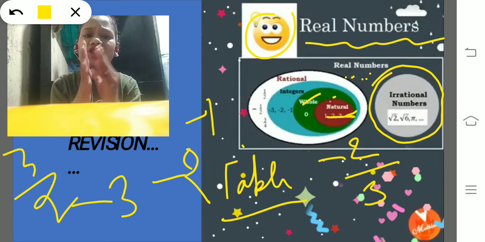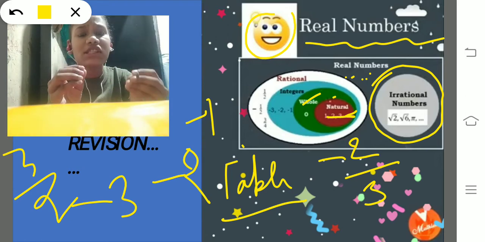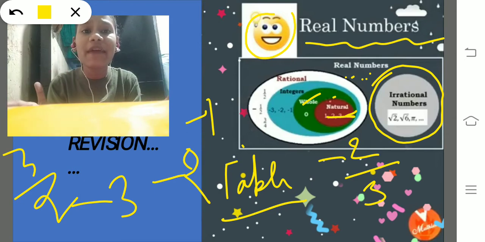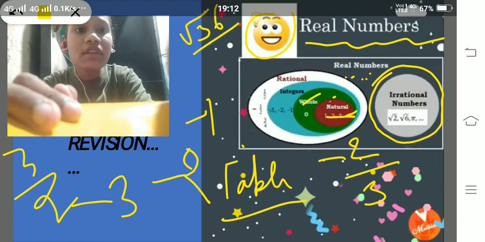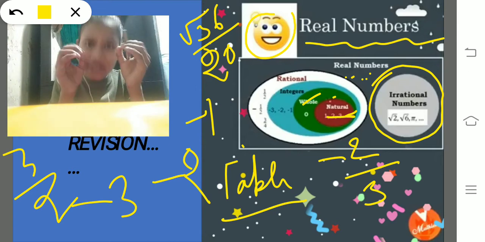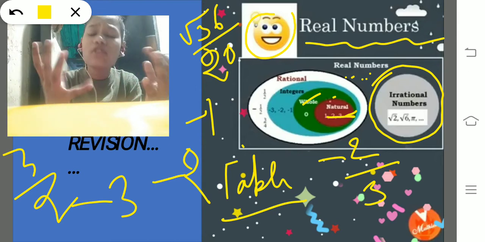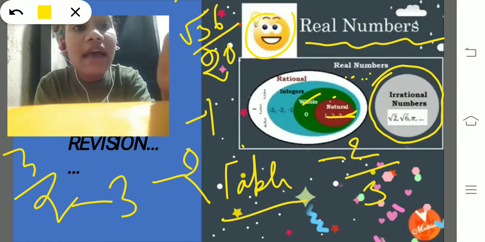The irrational number definition is very simple. Irrational numbers are those numbers which are not in the form of p/q. If you write √36/20, is it in the form of p/q? You will say yes it is, but it is not, because they have a root.